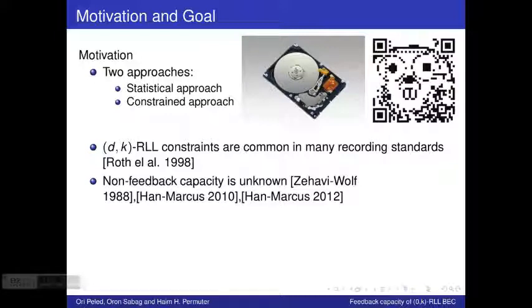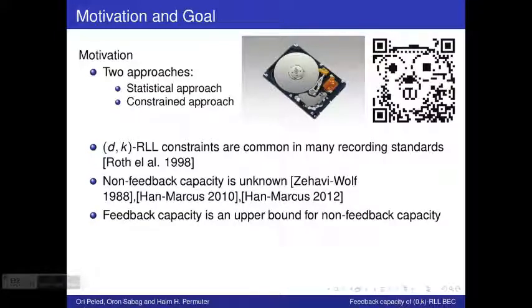Of course, the feedback capacity is an upper bound for the non-feedback capacity, and that's one of the reasons that we chose to study the case with feedback. So the goal for today is to discuss the capacity and coding scheme for the 0k RLL problem with feedback.